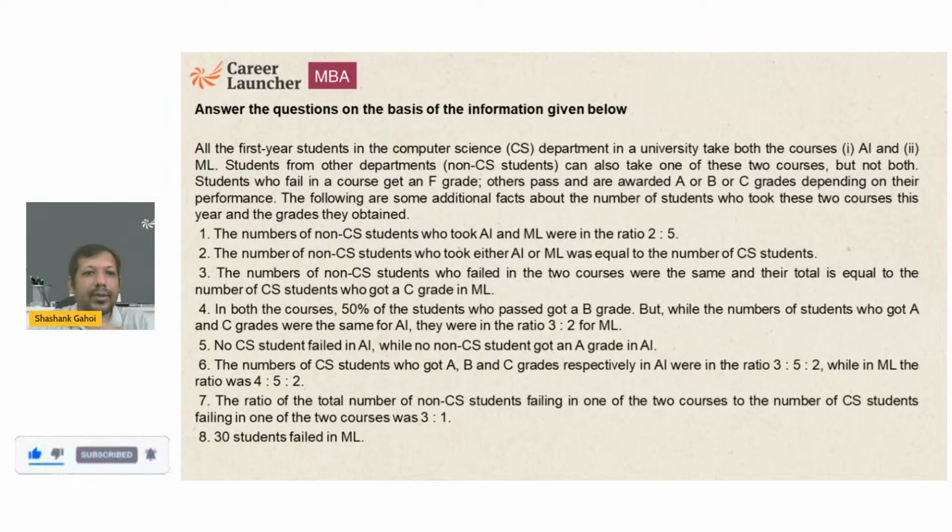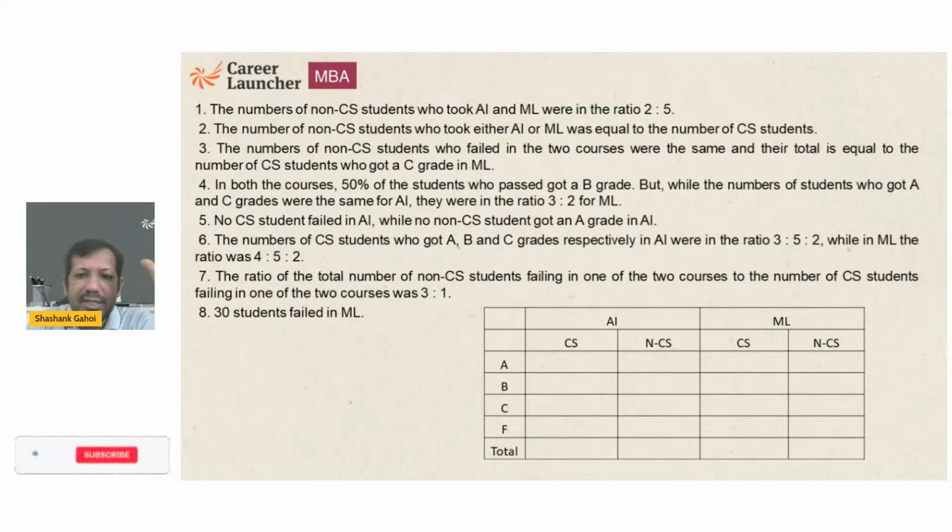So the number of non-CS students who took AI and ML are in the ratio of 2:5. The number of non-CS students who took either AI or ML were equal to the number of CS students. Let's talk about everything that is written here. We have already made a table. We are talking about 2 types of students. One is AI, second one is ML. Then we have CS, then we have non-CS. In AI, we have some CS students, some non-CS students, and so on.